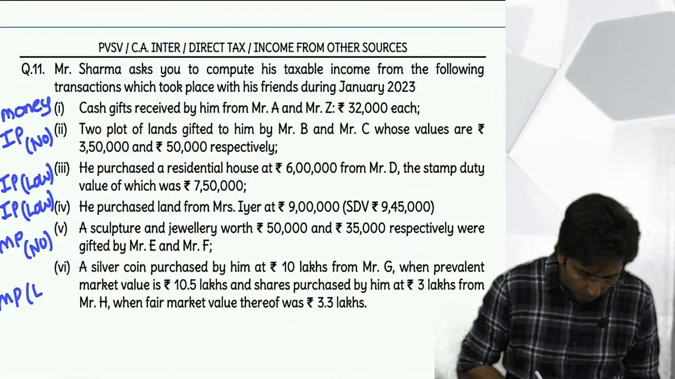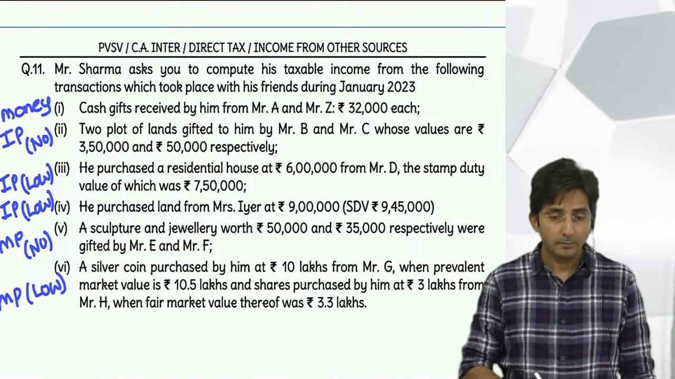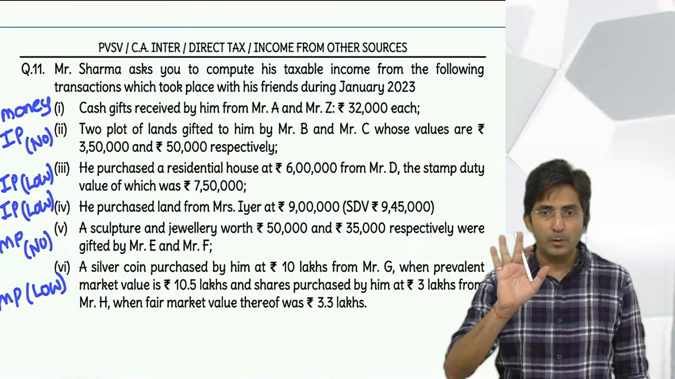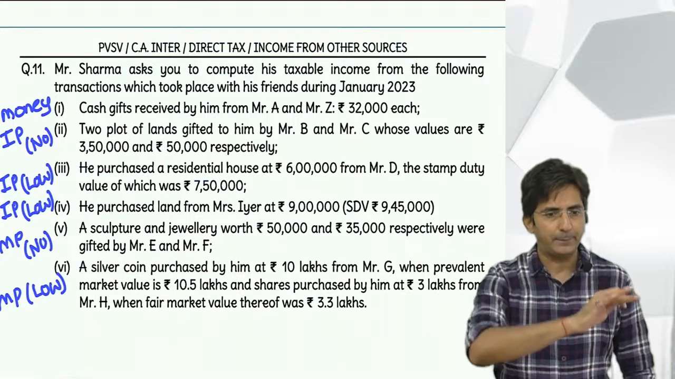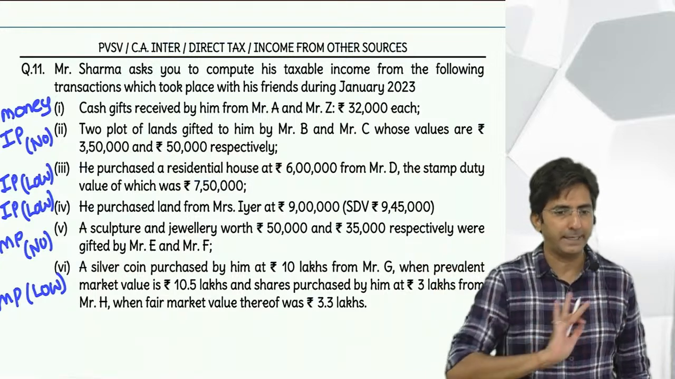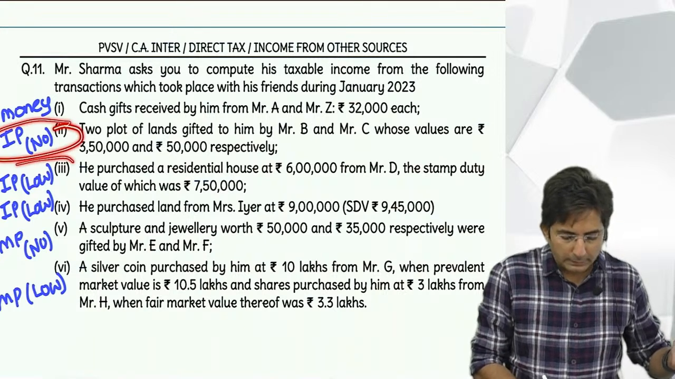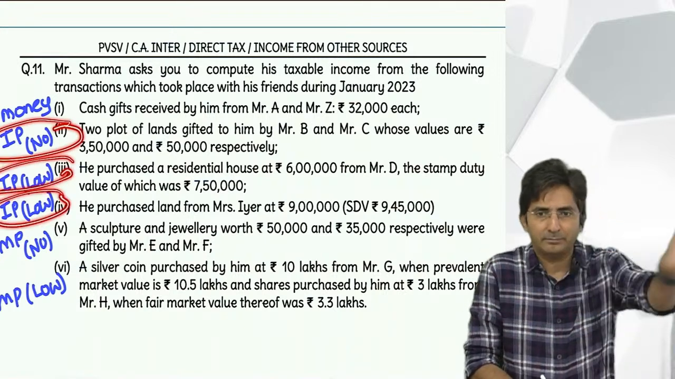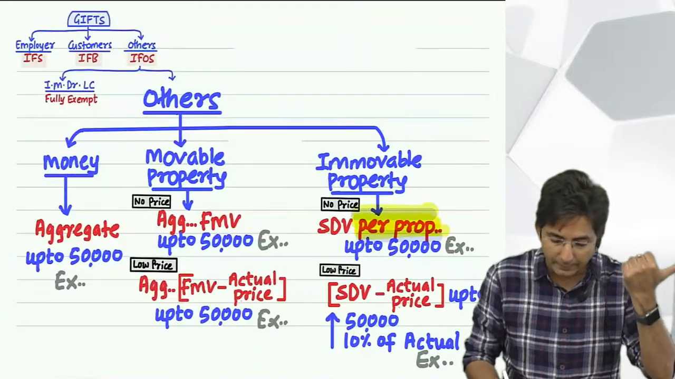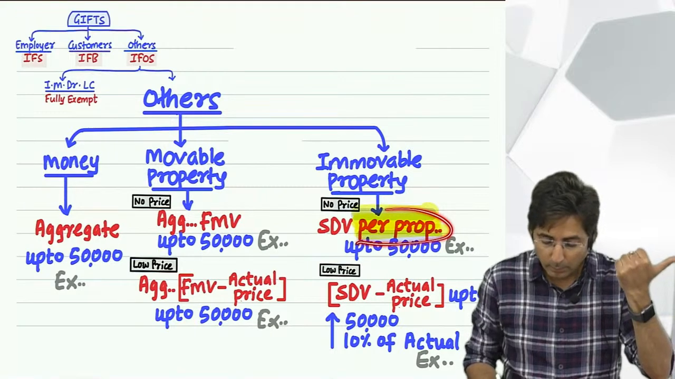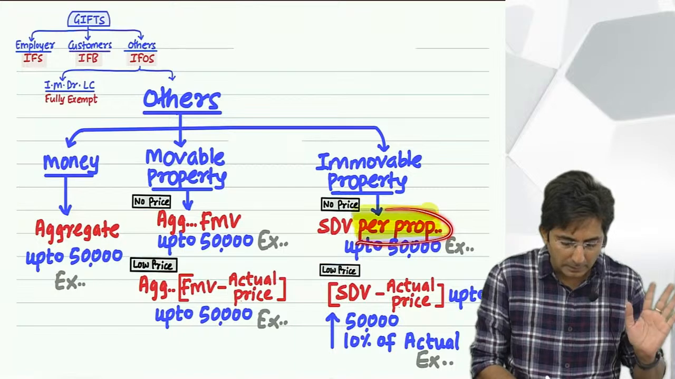Now tell me, what is the rule for aggregation? Firstly, in immovable property, we don't aggregate. We treat all transactions separately. It's per transaction we have to check. So this immovable property, all three transactions we will analyze separately. Here never do aggregation. You saw I have written here per property. So the immovable property part is clear.